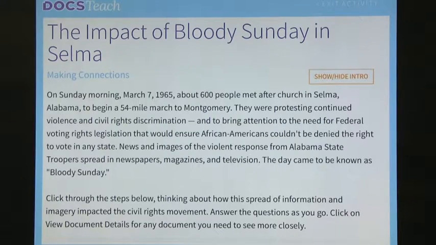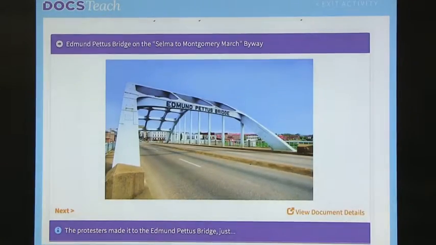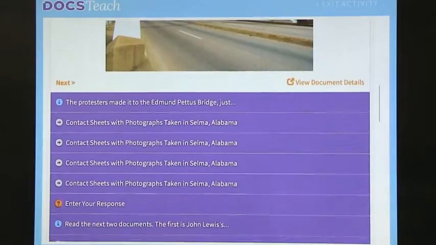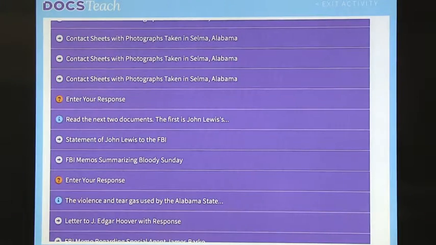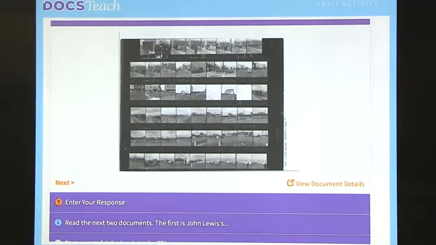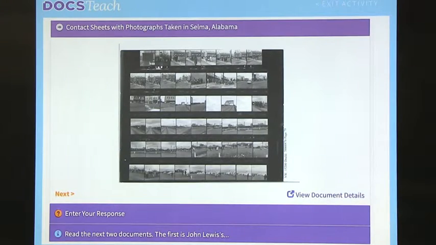And you can see that there is an introduction, then there are pictures and artifacts, and then you can actually see the photographs that were shot at that place. Then there are questions and inquiries that can be done with this, and those can be done on the devices and emailed, or done off the devices just on a piece of paper. You can do it one way or the other, but again, you can explore these artifacts in detail and really get a sense of what happened that day and how we look at that period in history.